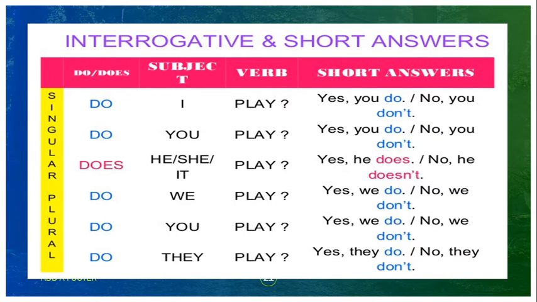Answer for this, short answer. First question, do I play? Yes, you do. No, you don't. Yes, I do. No, I don't. So this is a short answer. The meaning of the words, what is that? Yes, you do. What is the meaning? Yes, you play. No, you don't. No, you don't play. For these yes or no type questions, we can write the answer in this way.